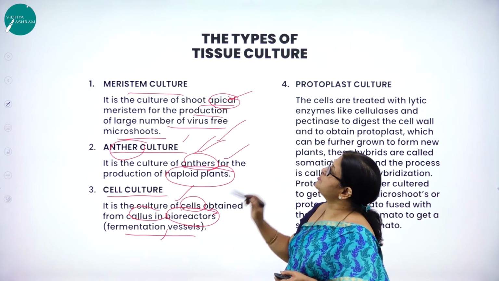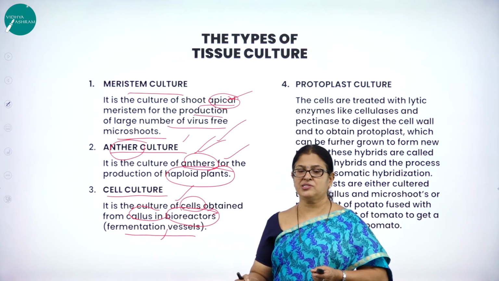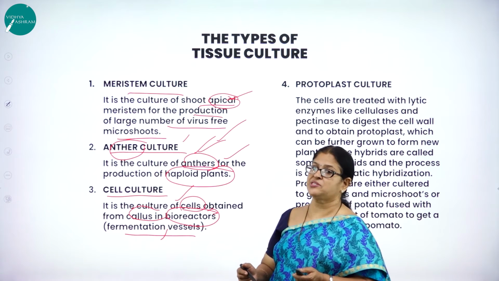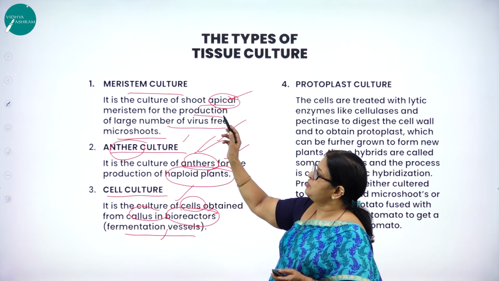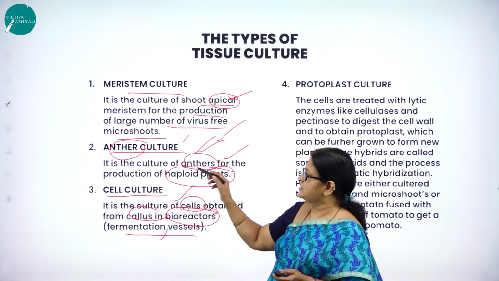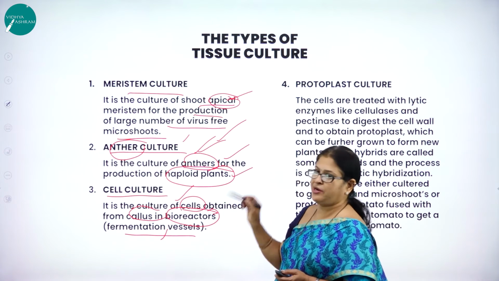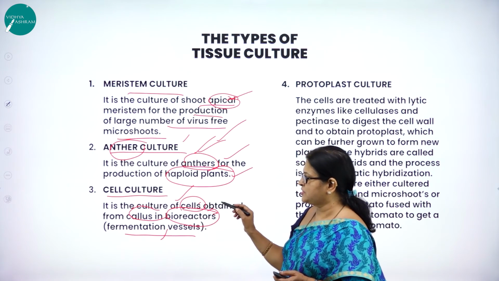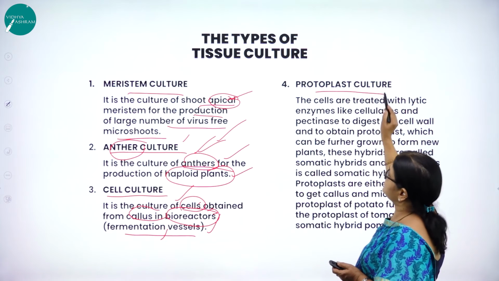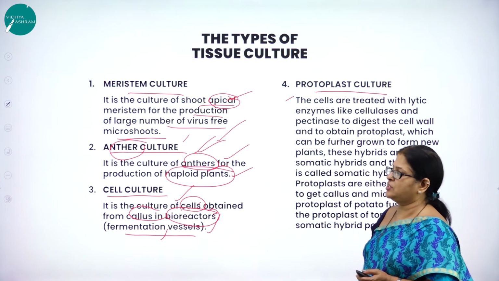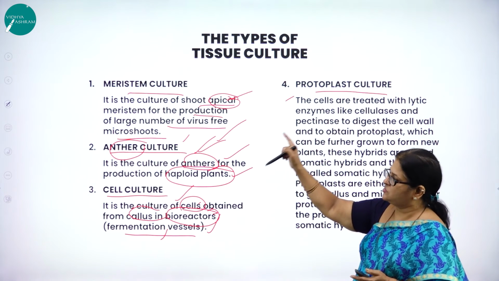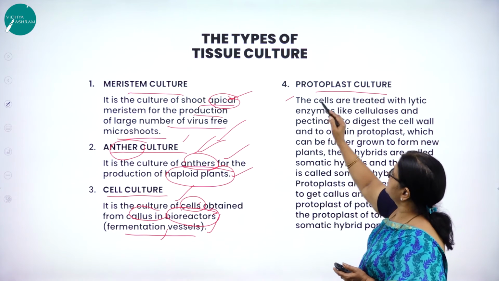So that methodology of growing the cells from the callus in bioreactors is called cell culture. So what are the three types of tissue culture? One is called meristem culture, second one is called anther culture, and the third one is called cell culture. What is meristem culture? It is a culture of shoot apical meristem for the production of a large number of virus-free microshoots. What is anther culture? It is a culture of anthers for the production of haploid plants. What is cell culture? It is a culture of cells obtained from callus in bioreactors. Then protoplast culture, as I said, one more. The fourth one is called what? Protoplast culture. So four types of tissue culture: meristem culture, anther culture, cell culture, and protoplast culture.